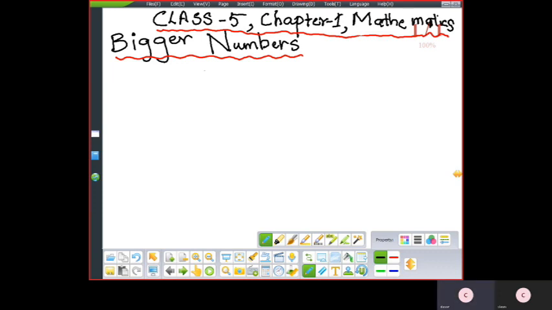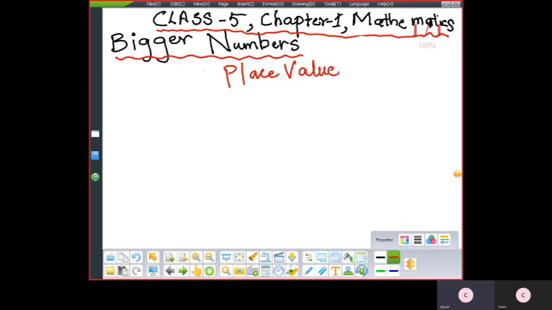Okay, children. So now let me explain the place value chart and the period. Okay. The place value chart and the period. This is the Indian place value system. Indian place value chart and period.